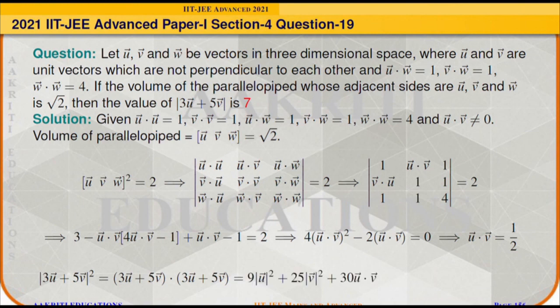After simplifying, it will come out as 9 times modulus of U square plus 25 times modulus of V square plus 30 times U dot V. Now we are given that U and V are unit vectors, and we have already found the value of U dot V. So after substituting, we get modulus of 3U plus 5V square as 49. So modulus of 3U plus 5V will be equal to 7.